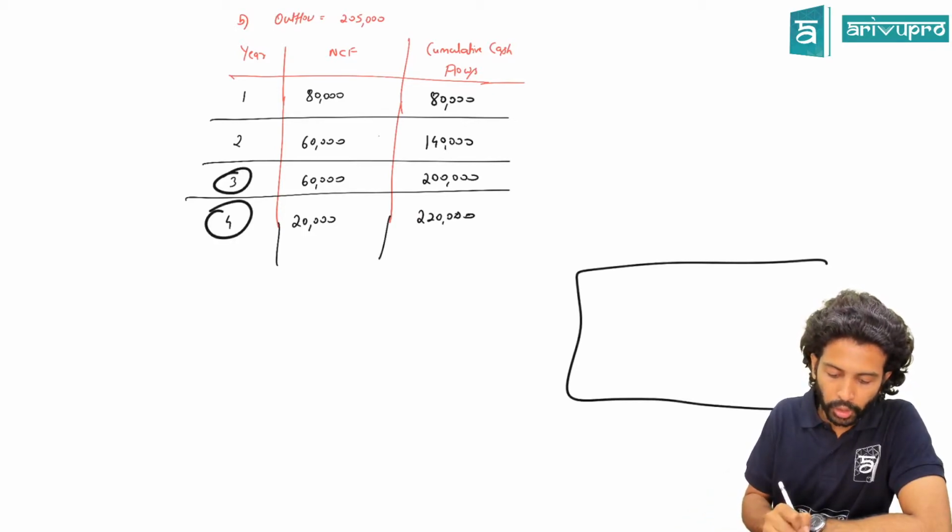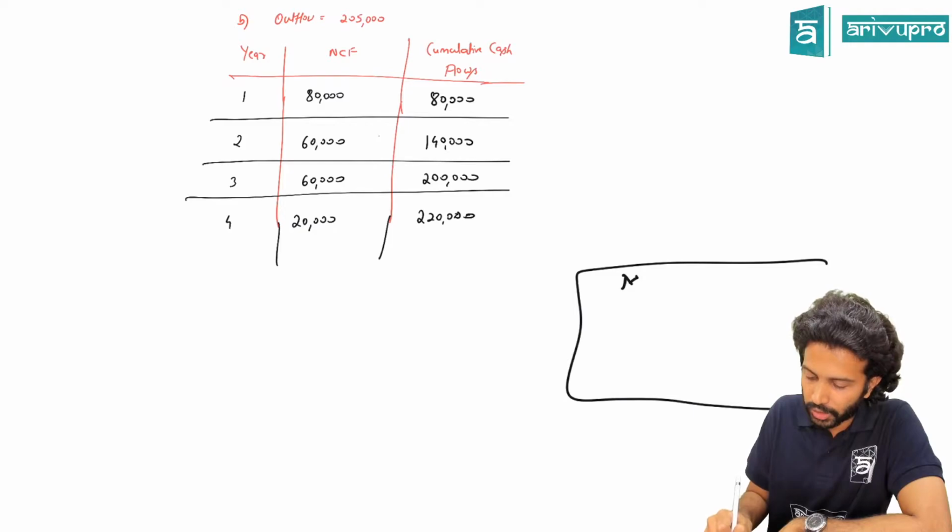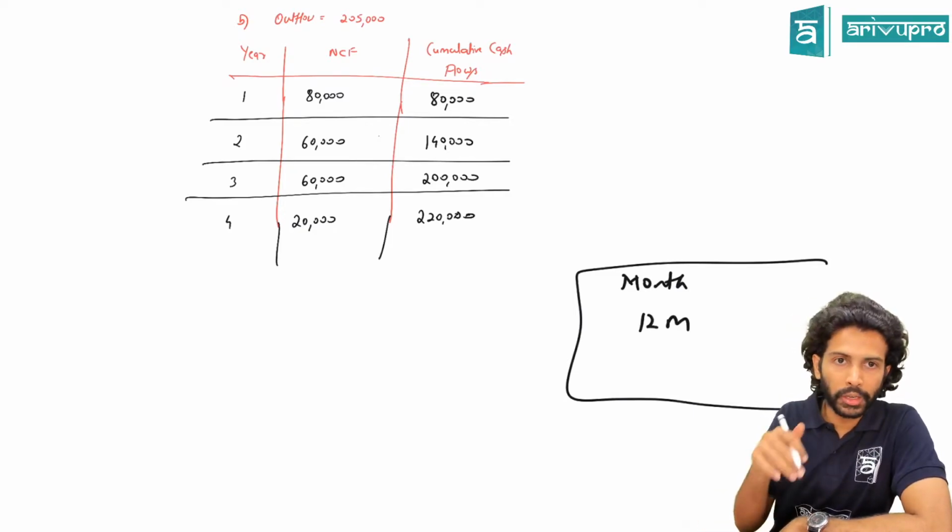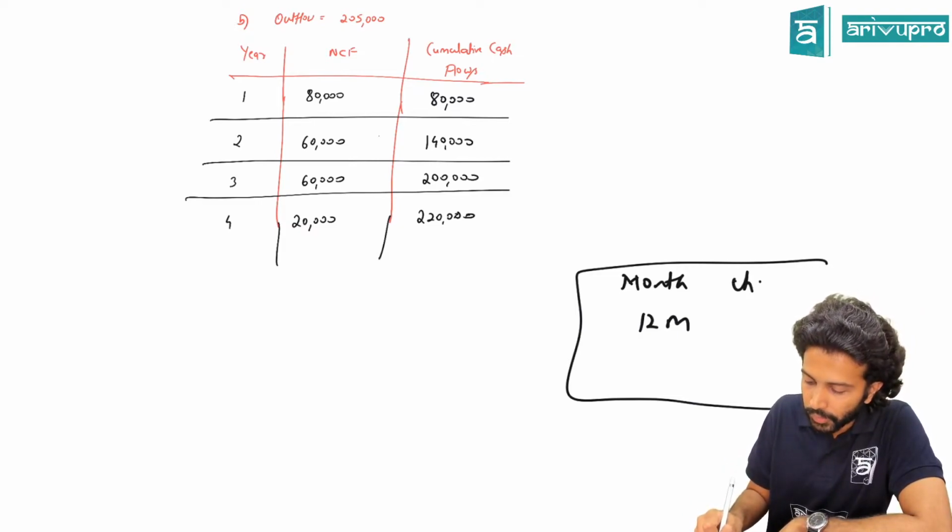From year 3 to year 4, how many years is the difference? Or months, we'll call it. How many months difference? 12 months. Yes or no? A whole year. What is the change in cash flow?